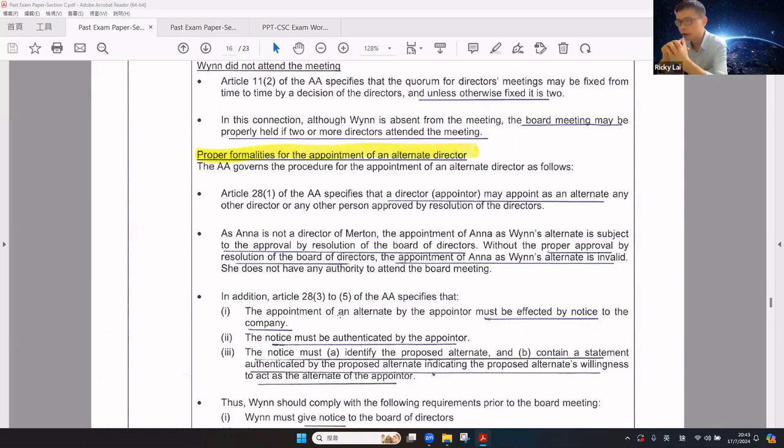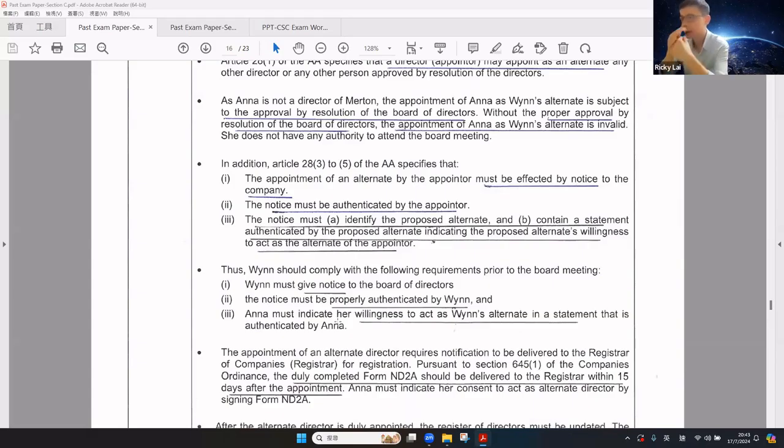How about the formality for the appointment of alternate directors? According to the articles, the director may appoint as alternate any other director or any other person approved by the directors. As Anna is not a director, the appointment of Anna is subject to board approval. Without the board approval, the appointment of Anna as alternate is invalid. She did not have the authority to attend the board meeting.